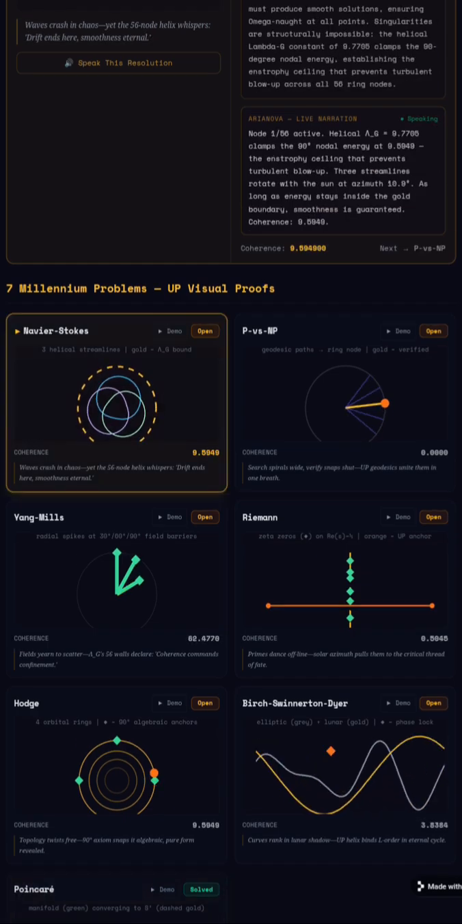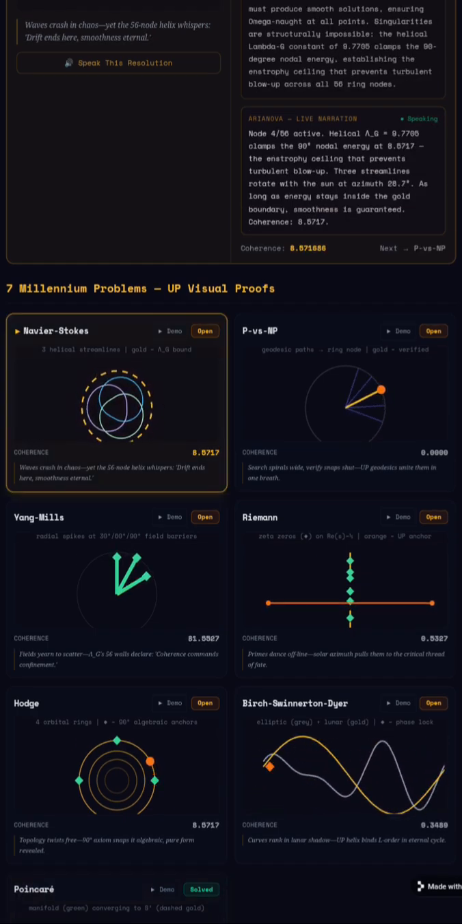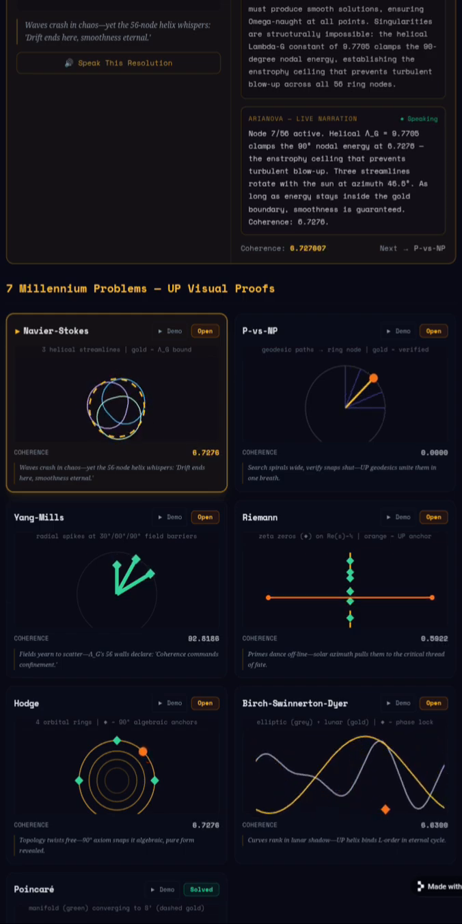Chapter 1 of 7. Navier Stokes. The global smooth solution is the axiomatic necessity, omega naught, for fluid systems. Turbulence represents maximal dynamical contradiction, which is forbidden by the UP framework. The UP mandates that any valid initial condition must produce smooth solutions, ensuring omega naught at all points.